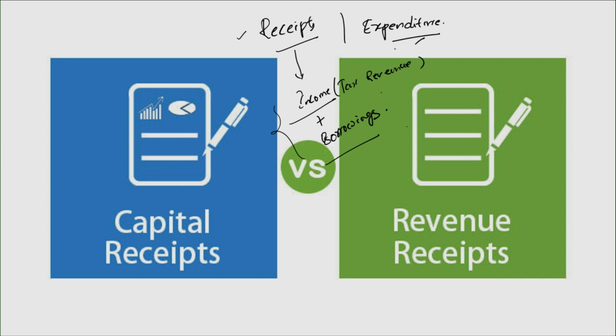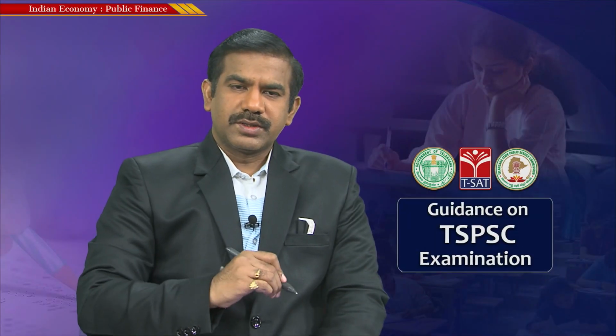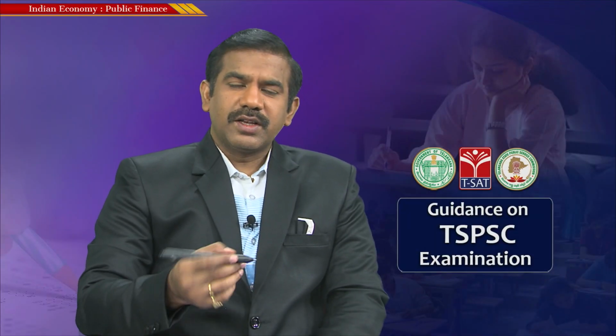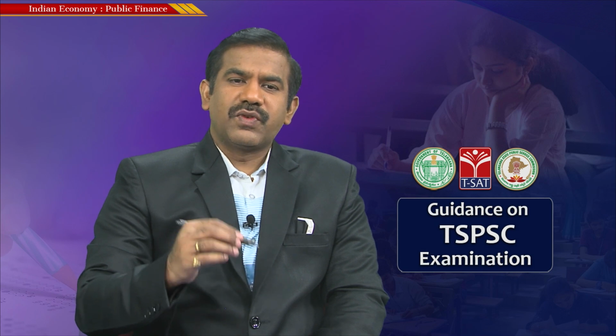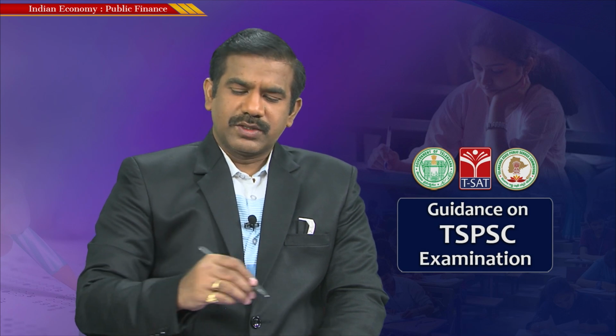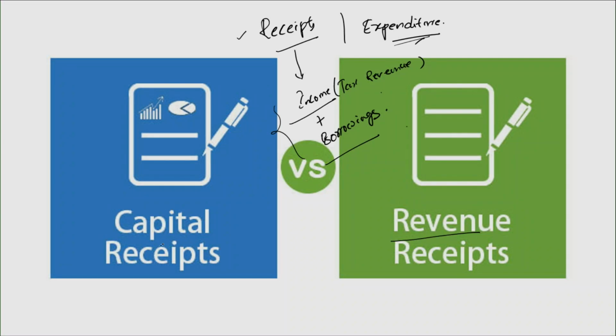Okay, and then the second part is the expenditure, which we will be discussing in a couple of minutes after we look at revenue and capital receipts. These receipts, the inflow to the consolidated fund of India, are further classified into two different categories: revenue receipt and capital receipt. So what's the very difference between revenue and capital receipts?